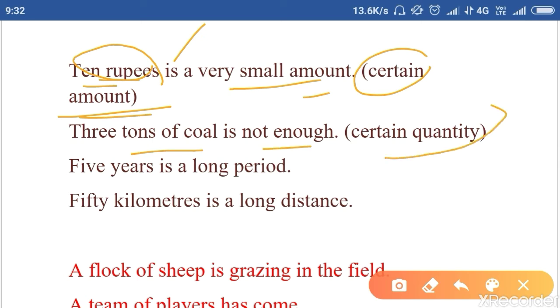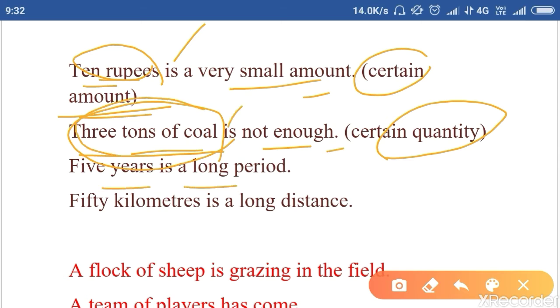When we talk about a certain quantity, we can't use "are not enough"; we are talking about the quantity, so "is not enough". 5 years is a long period. 50 kilometers is a long distance. We use a singular verb.